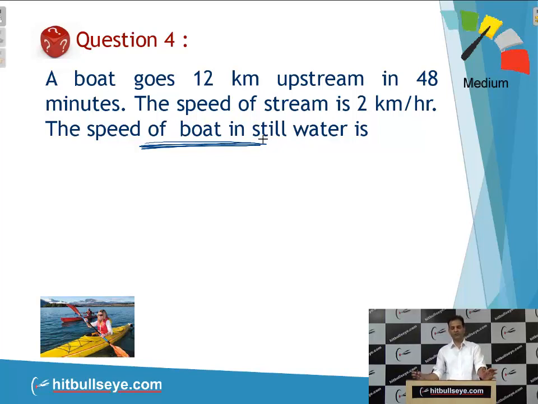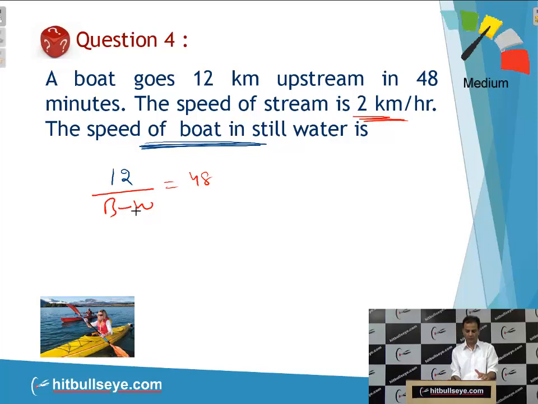A boat goes 12 km upstream. That means distance is 12 km. I have written distance 12 km upstream. Upstream means B minus W, equal to 48 minutes. Initially I have written distance by speed is time, but now the speed of stream is 2 km per hour, you will put 2 here. So simply 12 upon B minus 2 is equal to 48. It is 48 minutes, student.